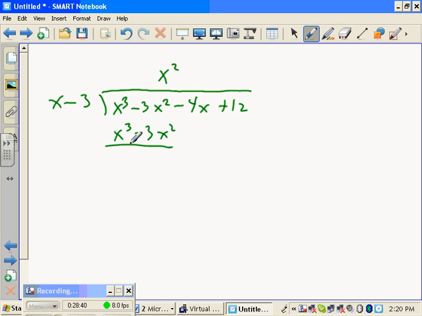Don't forget that we're going to add the opposite or subtract, right? And guess what? All of this cancels, doesn't it? All right, so what are you going to do now? Bring down the negative 4x. But I can't divide a binomial into a monomial, so bring down some more. Okay, how many times does x go into negative 4x? Negative 4 times. Negative 4 times x is negative 4x. And negative 4 times negative 3 is 12. And adding the opposite, guess what? You get no remainder.